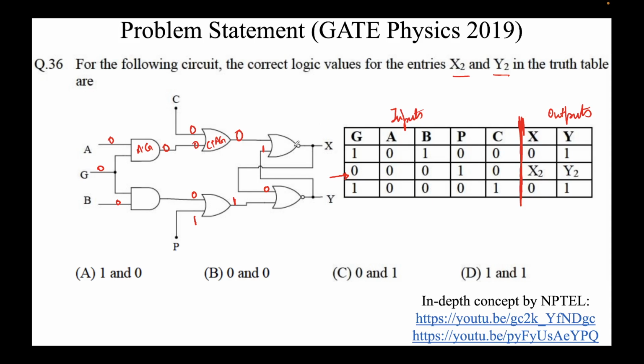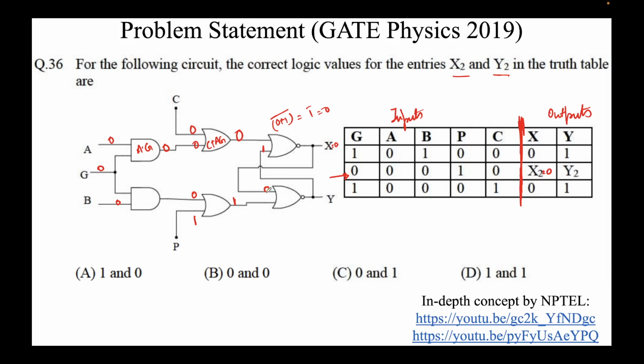Okay, this is a NOR gate. What a NOR gate does is the OR of the inputs, then inverts. So we'll do 0 plus 1 whole bar. 0 plus 1 is 1, 1 bar equals 0. So the value of x2 will come out to be 0.